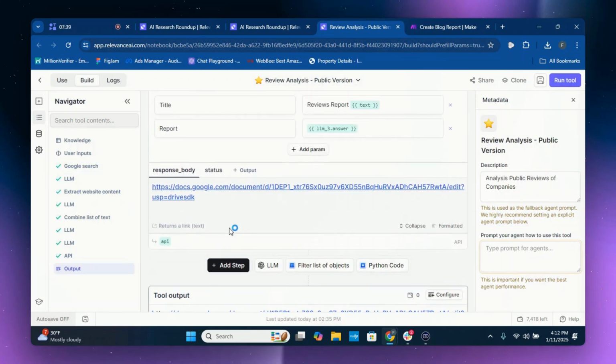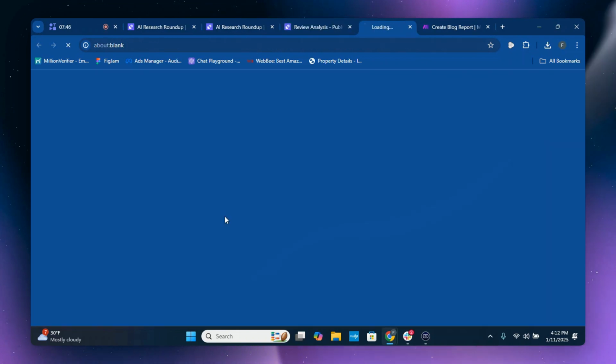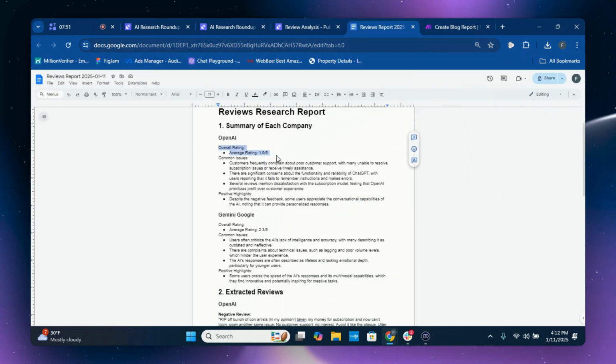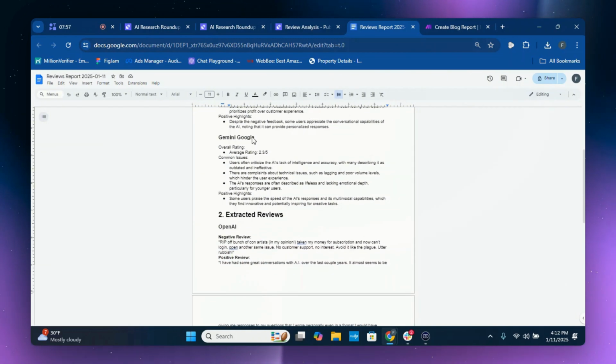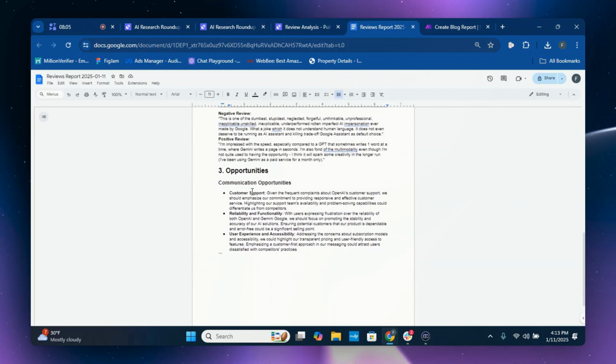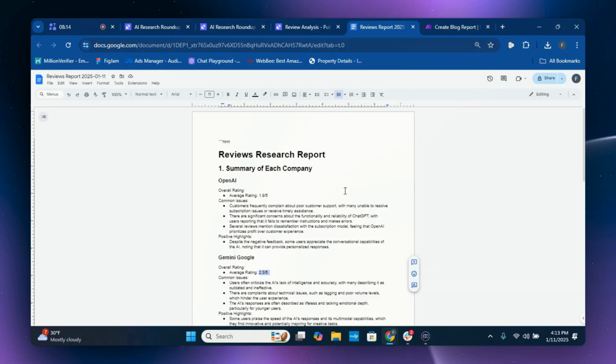Okay, perfect. This is the success of the review analysis tool. Check, check. They're all checked off. And here is the Google Doc that it spit out. And this is where it gets the reviews. So this is where we found out OpenAI has 1.9 review rating on Trustpilot. And Gemini Google is actually higher at 2.3. And it gives you reasons. It gives you the negative review, positive review, and then it gives you opportunities for customer support, functionality and user experience and accessibility. This is pretty interesting if you ask me.